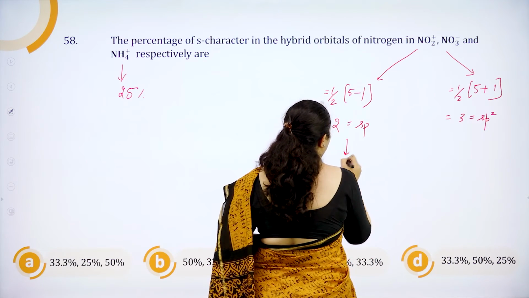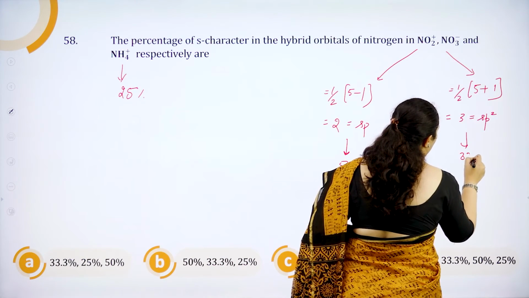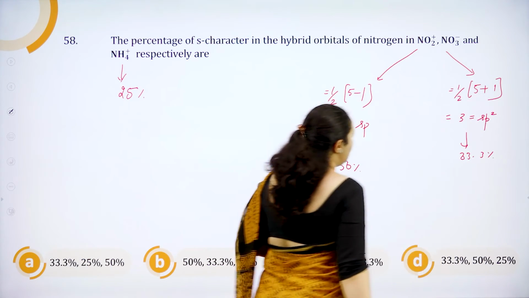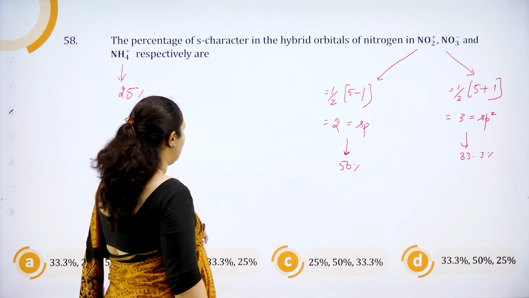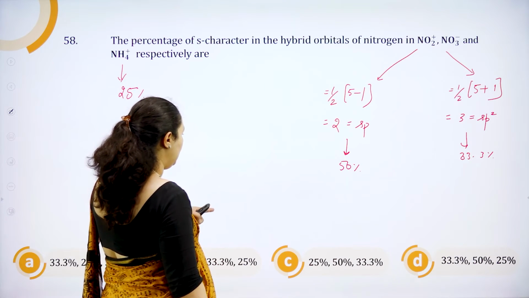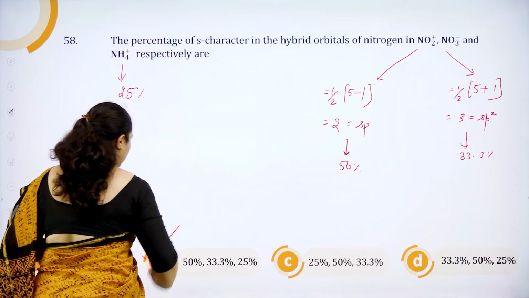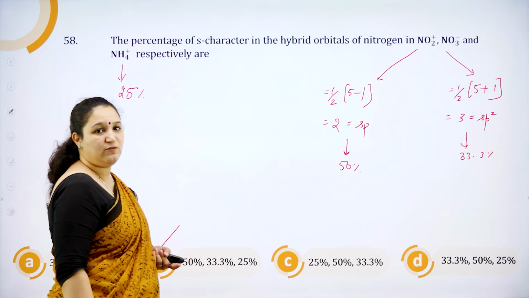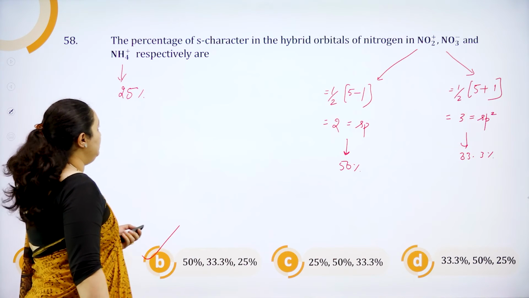So here if the percentage is 50% and here it is 33.3%. So which is the correct answer? So NO2+ is 50%. First is NO2+, which is 50%, then we have 33% and then 25% respectively they have given. So you have to be very careful while choosing the answer. It's option B. Next question.